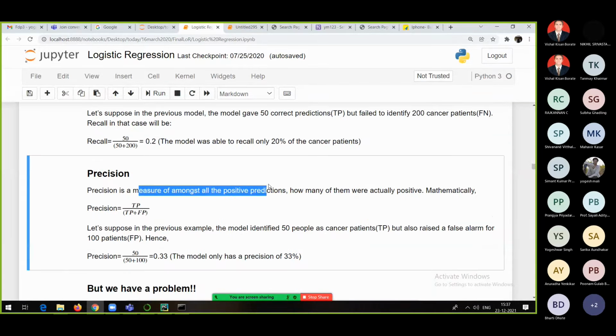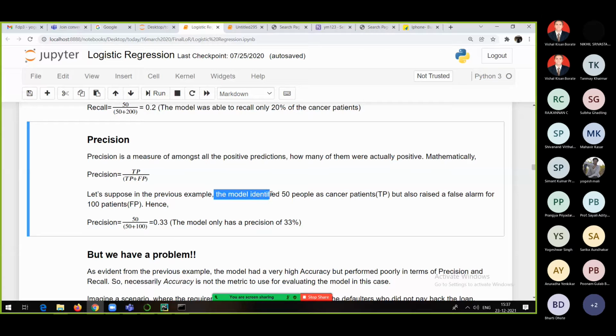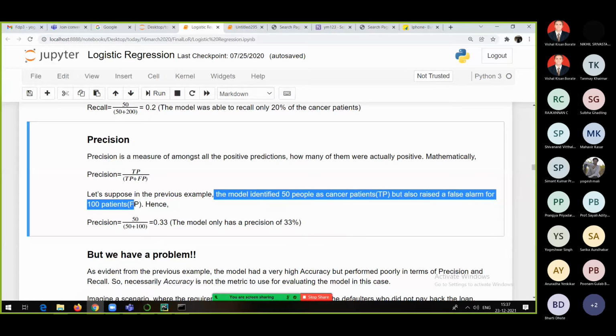It's a measure of, among all the positive predictions, how many of them were actually positive. Let's suppose the model identified 50 people as cancer patients, but also raised a false alarm for 100 patients, those people who are not cancer patients. For them also your model is telling that they are. So again, it is not good. In this case, you can see that the precision is 33%.